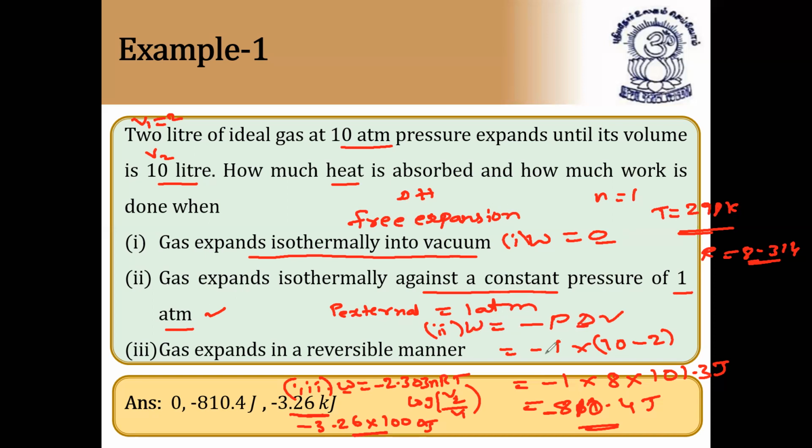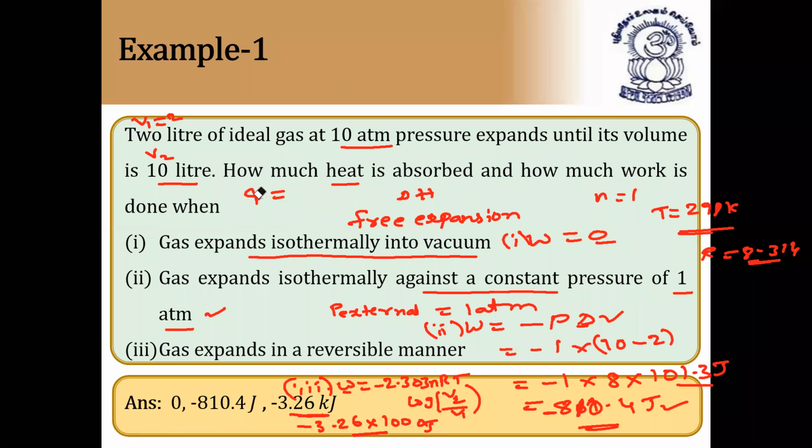So this is against external pressure. So P external is equal to 1 atmosphere and W is equal to minus P delta V. So minus P delta V is equal to minus 1 into volume is given 10 liters to 2 liters. So 10 minus 2, it is 8. And since it is liter atmosphere and the answer will be given in joules, we have to multiply with 101.3 joules. So minus 1 into 8 into 101.3, we got it as 810.4 joules. I hope it is clear. And in third case, how to calculate work done? Work done is equal to minus 2.303 nRT log of V2 by V1. And what is heat absorbed Q? Already you know how to calculate Q, I'll tell you live right now.